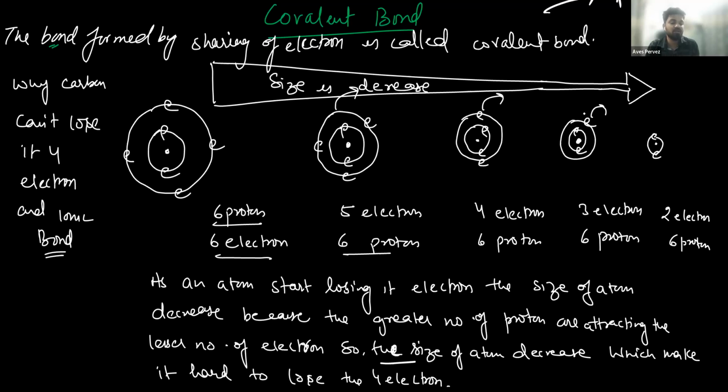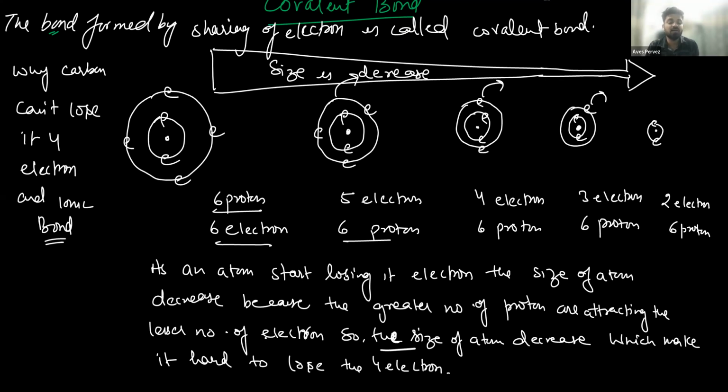So we can say that as the atom starts losing its electrons, the size of the atom decreases, because a greater number of protons are attracting a lesser number of electrons. This makes it hard to lose 4 electrons.